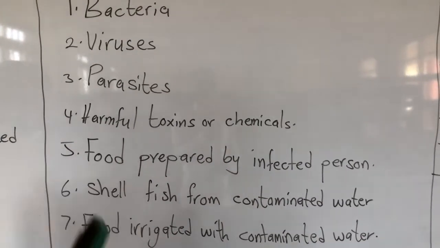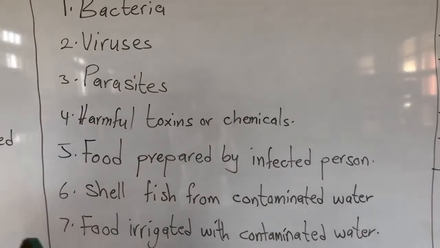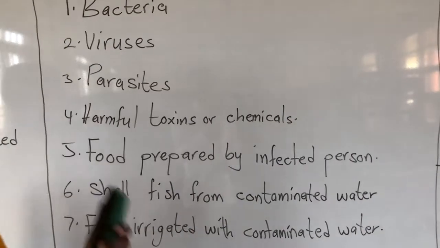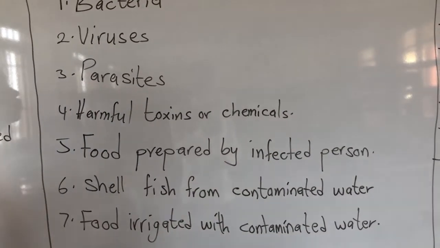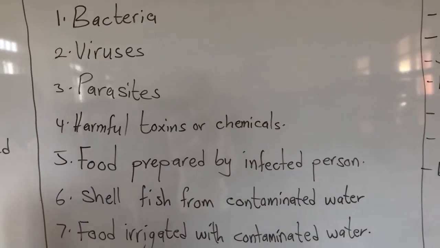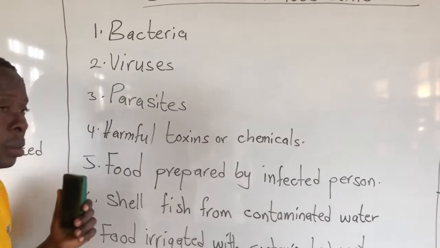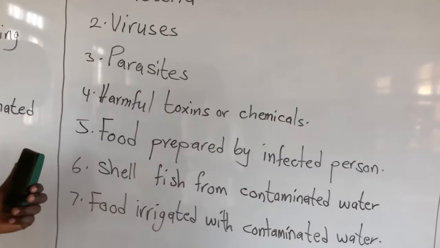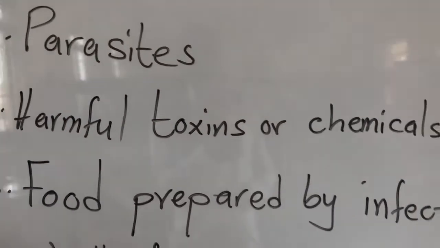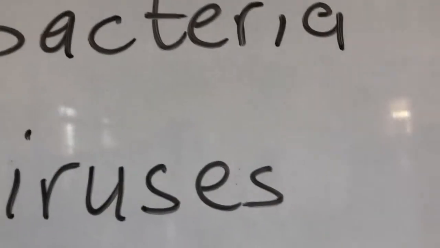When those chemicals come into contact with our food, at times they may kill us, or they may make us fall sick before we die. So those harmful chemicals, like poisons, when they come into contact with our food, give us food poisoning.